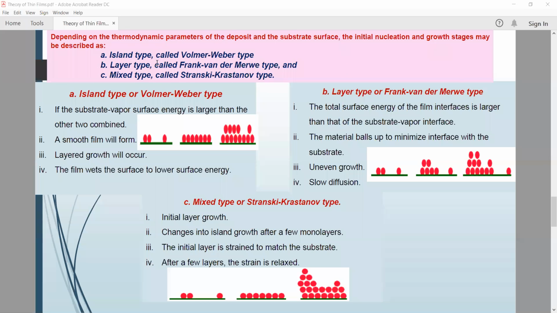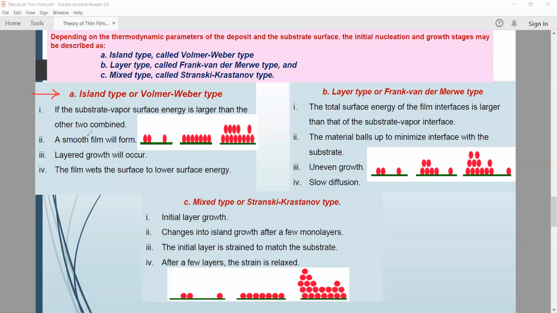The first one is the Island type, that is called Volmer-Weber type. The second is the layer type, that is called Frank-van der Merwe type, and the third is the mixed type, that is called Stranski-Krastanov type. These are the three types. So what will happen with these three types? If we think about the Island type, it is this type.